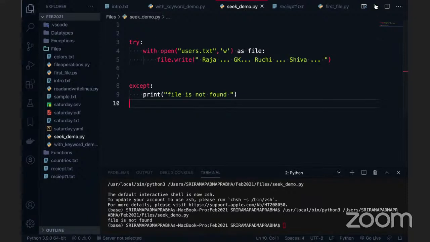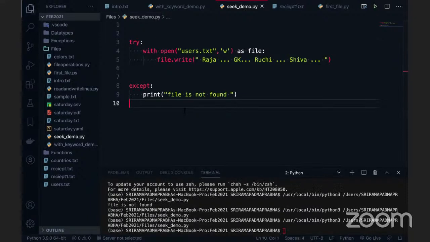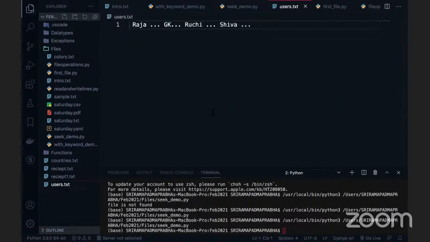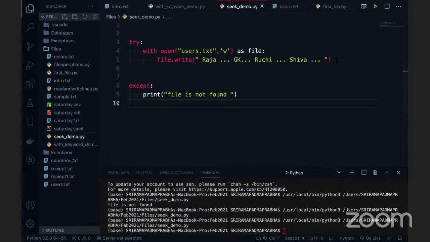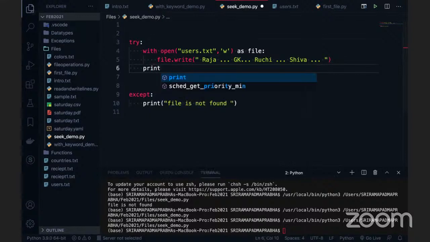Okay, I'm executing the code again. So you can see that user.txt is created here. So what we can do? I will go back to the coding part. There is a seek function. So what can we use? Print of seek. Let me go and show you what a seek is.